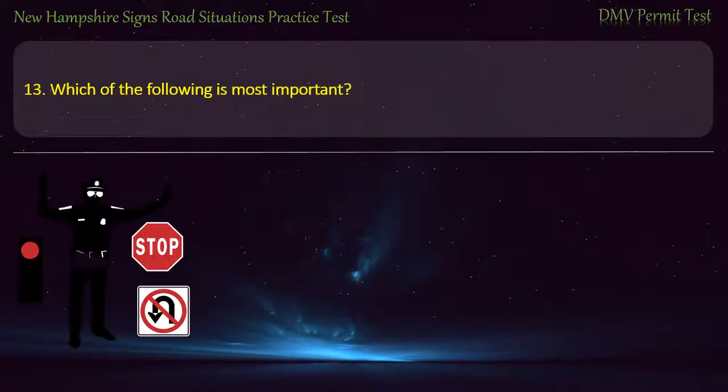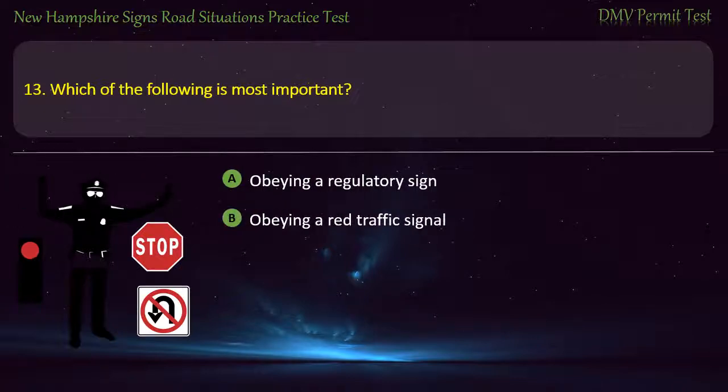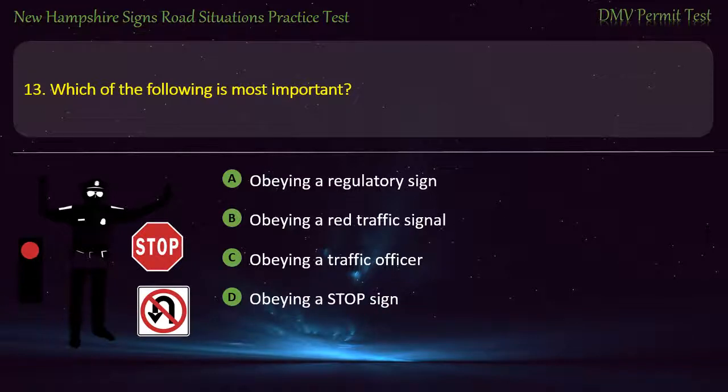Question 13. Which of the following is most important? Obeying a regulatory sign. Obeying a red traffic signal. Obeying a traffic officer. Obeying a stop sign. Answer. Obeying a traffic officer.